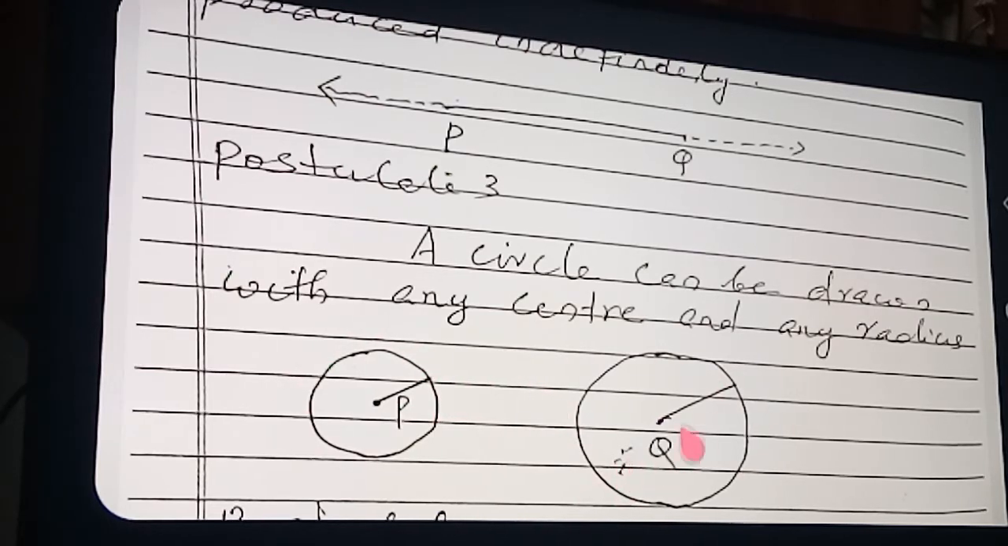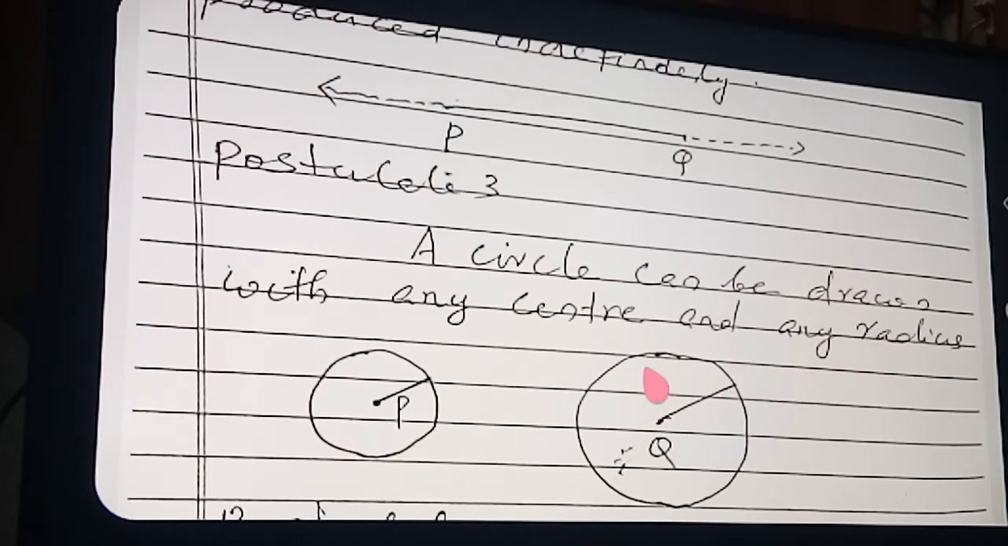So here I have drawn another circle. Again you can draw circles here, another circle. In such a way, a circle can be drawn with any center and any radius. So in a plane you can draw an infinite number of circles. Any center you mark and any radius you take, with the help of the compass you can very easily draw the circle. So that is postulate number 3. Once more, a circle can be drawn with any center and any radius.